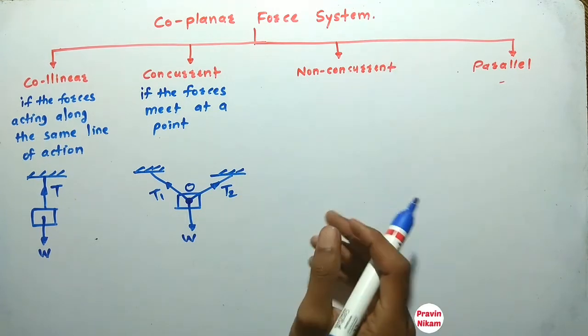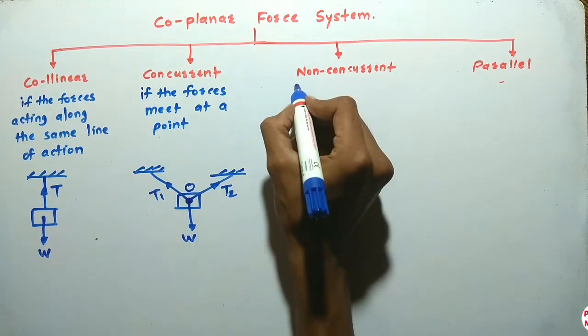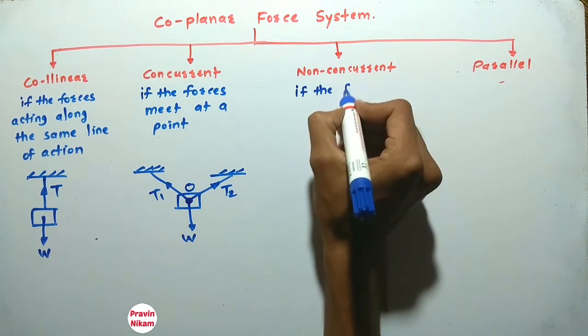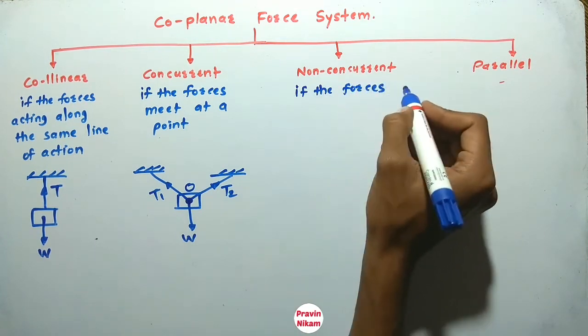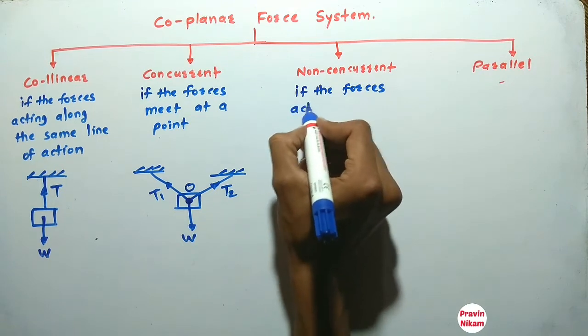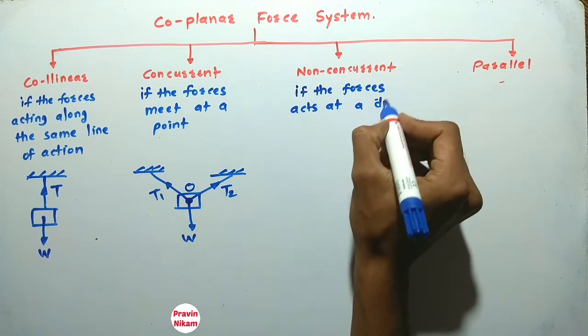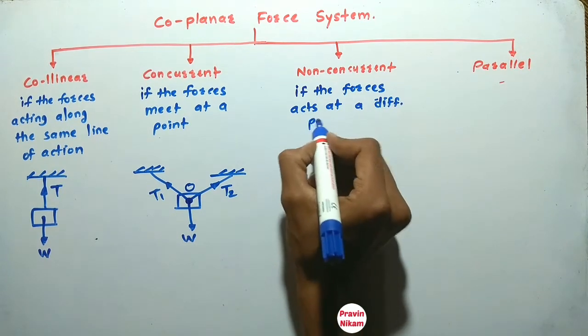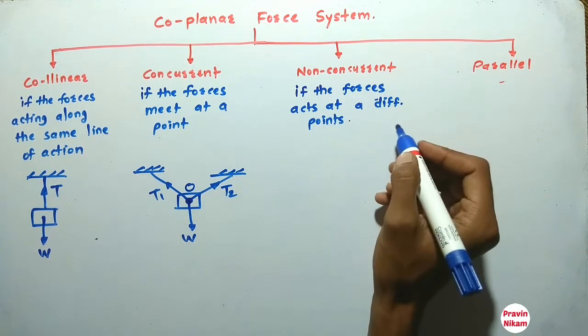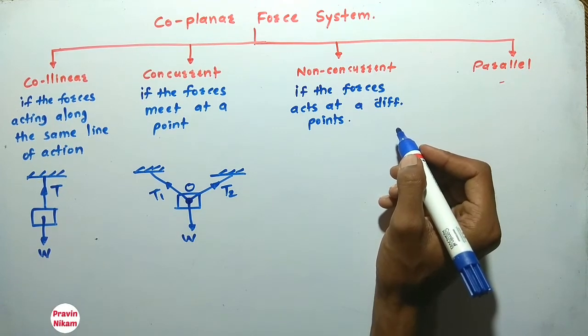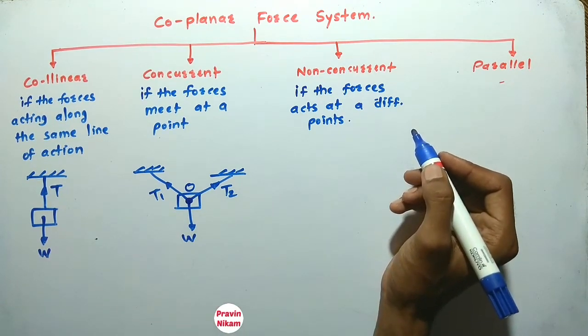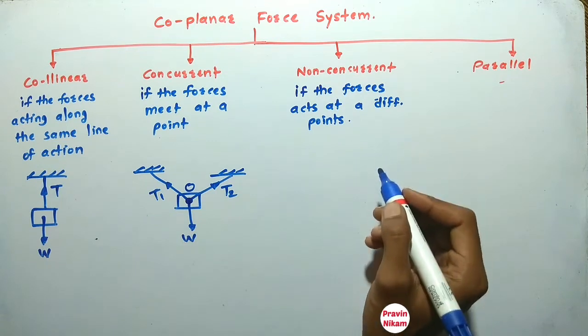Now what is non-concurrent force system? If the forces act at different points, then the system is called as non-concurrent force system.